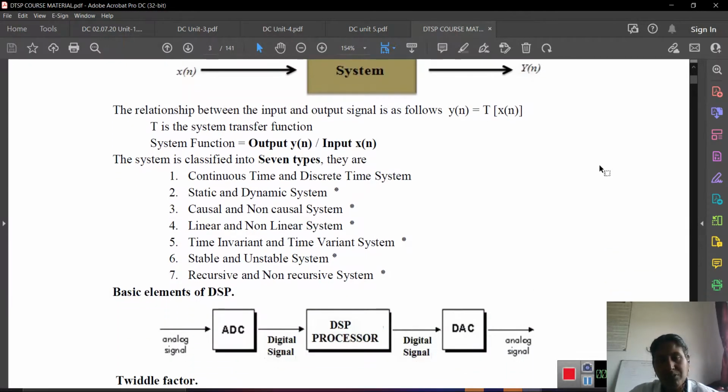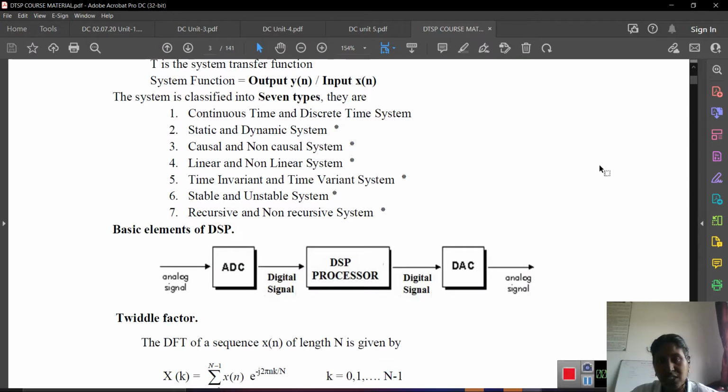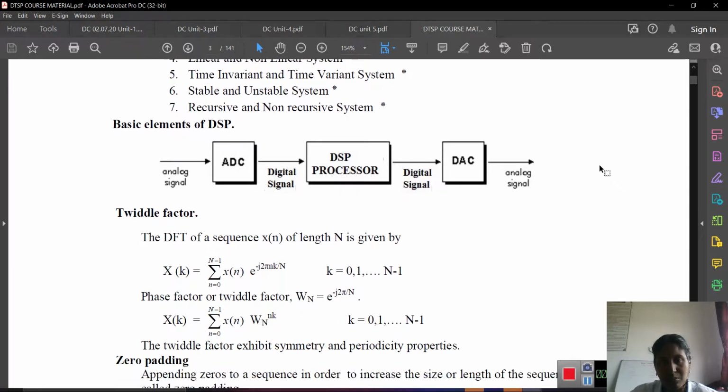The relationship between input and output signal is y of n equal to T of x of n, where T is the system transfer function, equal to output y of n divided by input x of n. The system is classified into 7 types: continuous time and discrete time systems, static and dynamic, causal and non-causal, linear and non-linear, time invariant and time variant, stable and unstable, recursive and non-recursive systems.